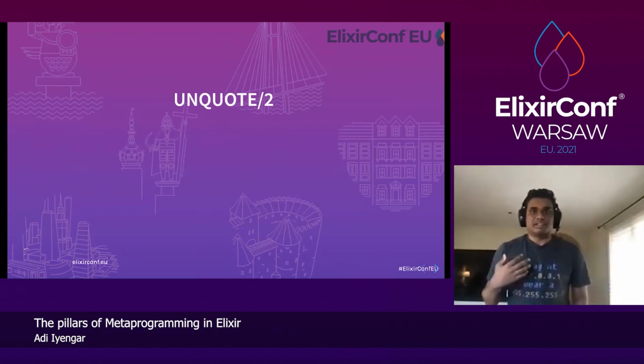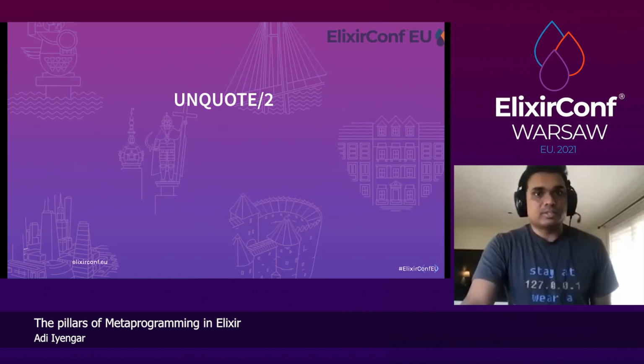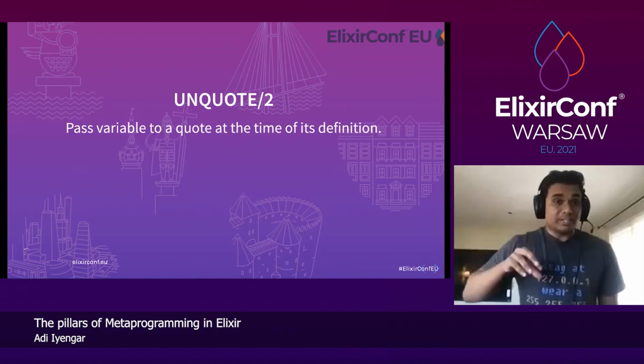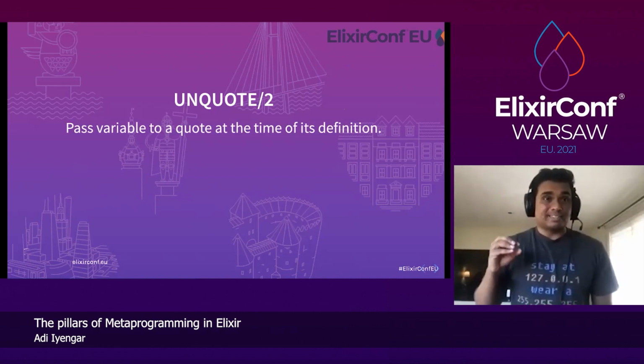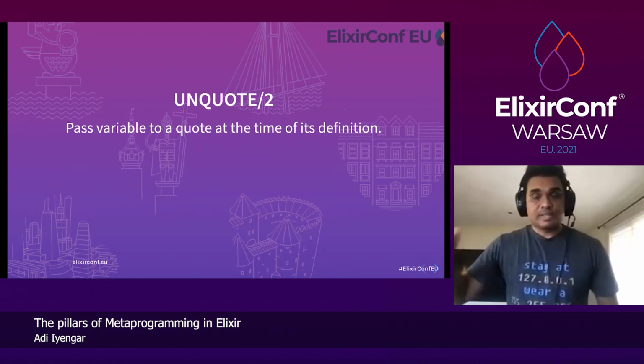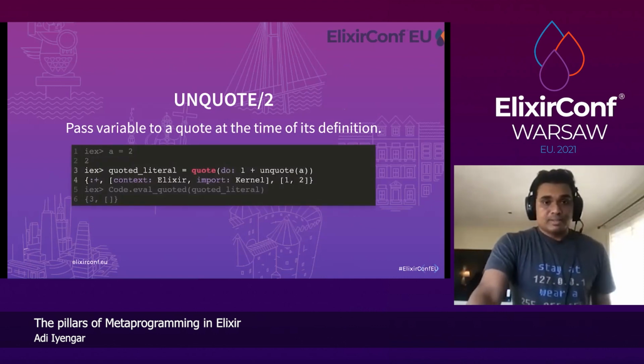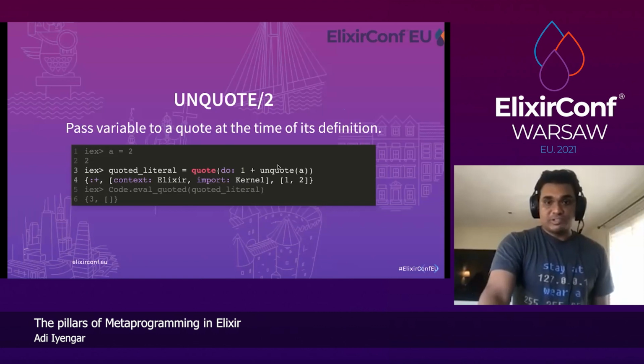Another way you can inject more dynamic behavior into your quoted literal is unquote. This is a way to pass a variable to the quote at the time of its definition, unlike var, which was time of evaluation. So let's take a look at this. We define a equals 2. When you define the quoted literal, we just do unquote a.